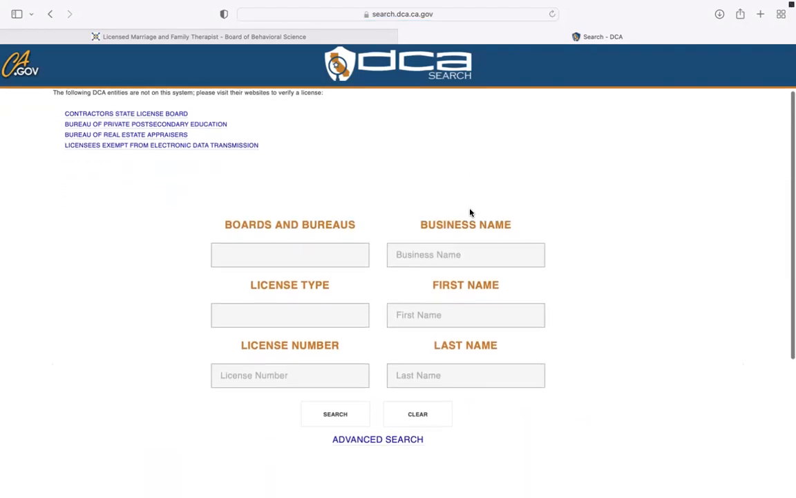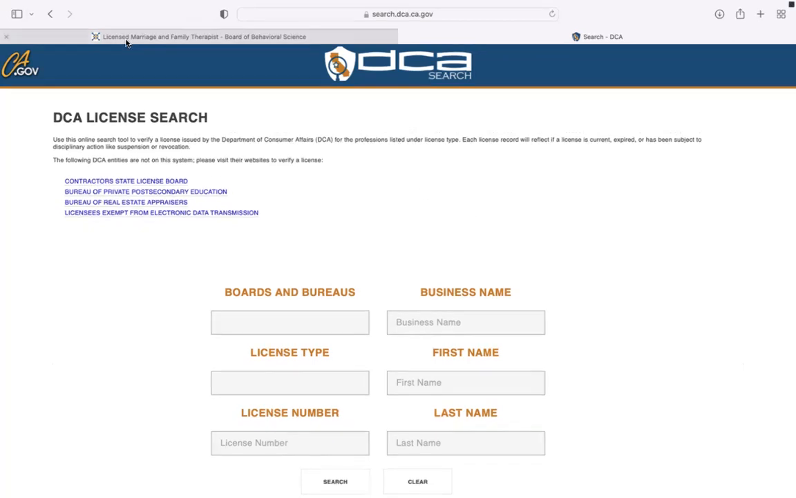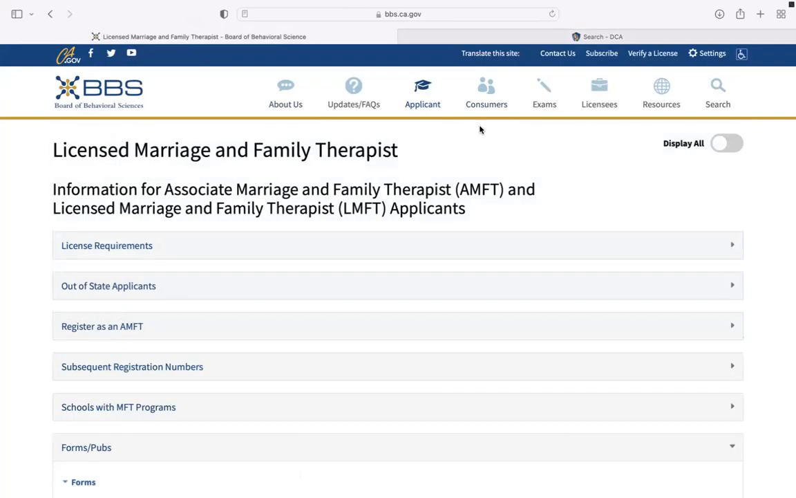It's going to bring you to a page that looks like this. And the reason why this is helpful is because it's important to verify that your supervisors do have an active license so that they are eligible to continue to supervise you. So I'd encourage you to come here and check that out anytime you get a new supervisor.